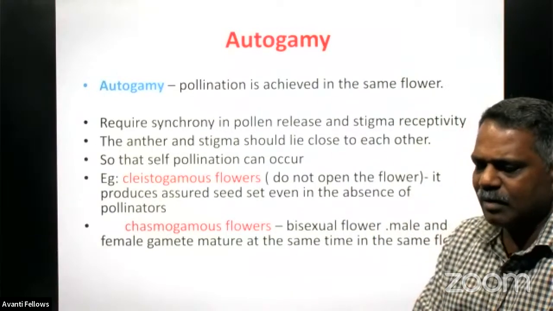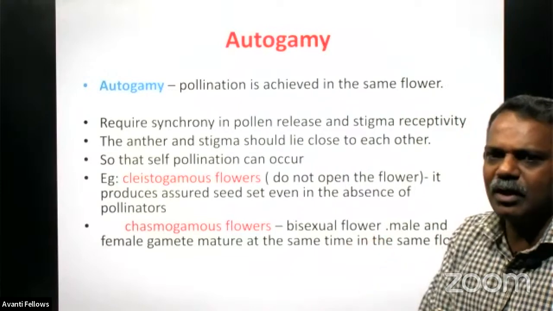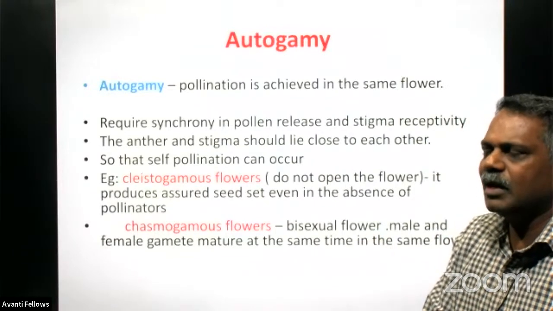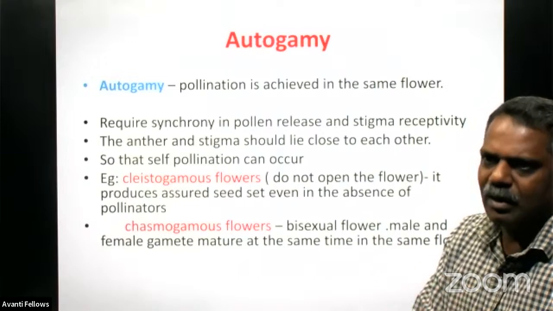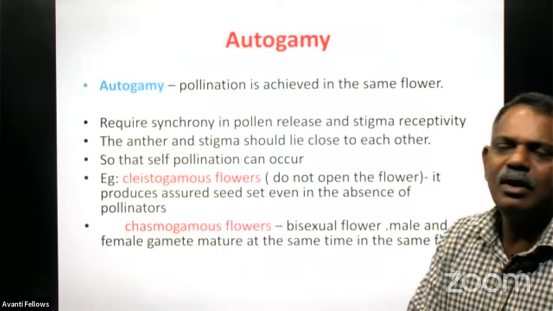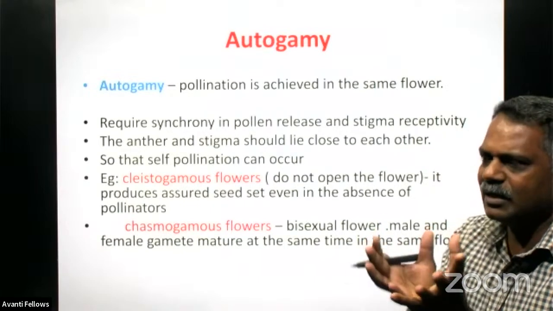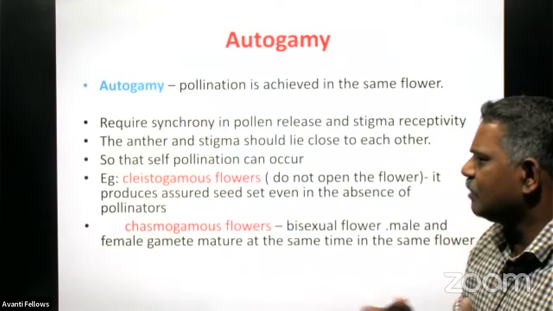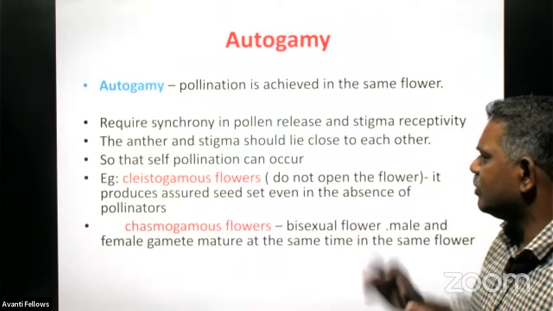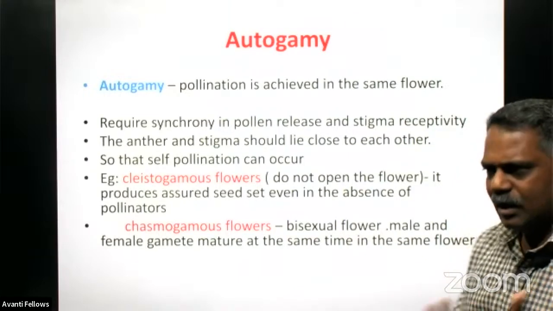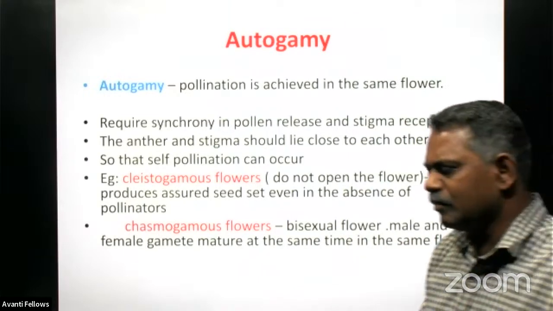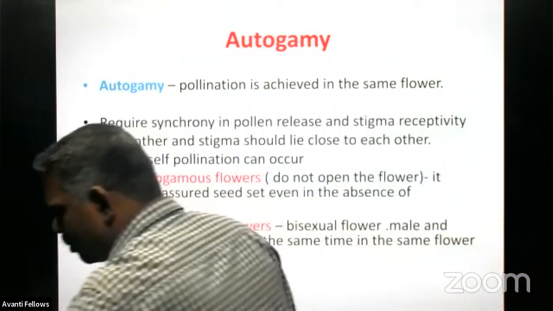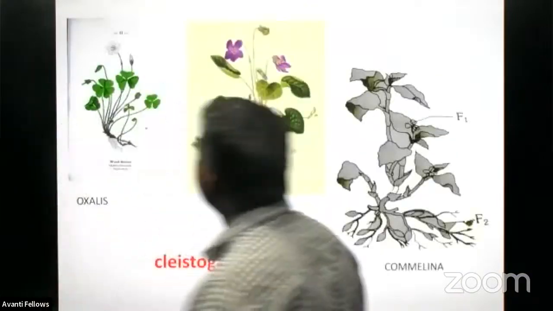The male reproductive part of the flower releases the pollen grain. At that time the female gamete is ready and matured to go for fertilization, and the receptivity of the stigma is also there. So naturally, after releasing the pollen grain, in the case of the chasmogamous flower, it will attach to the stigma region of the same flower, and it can go for autogamy, right?